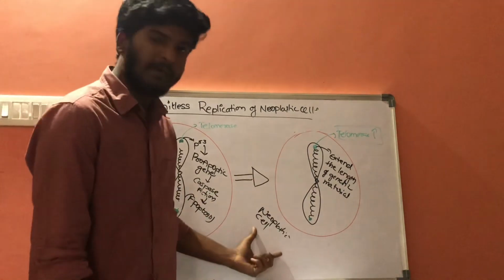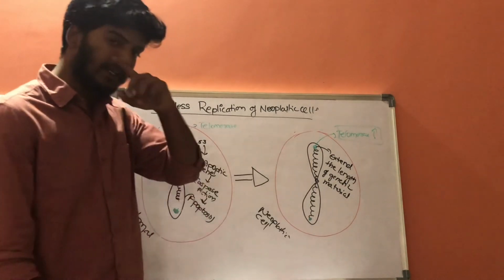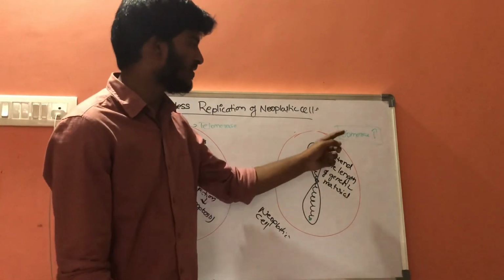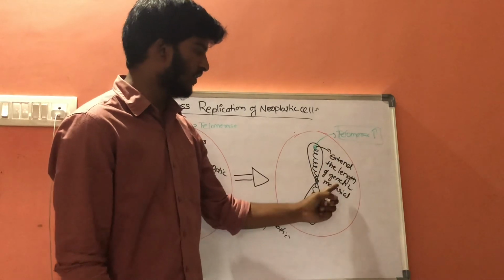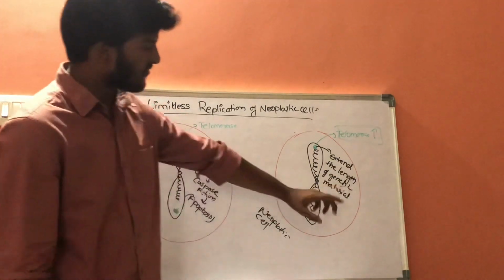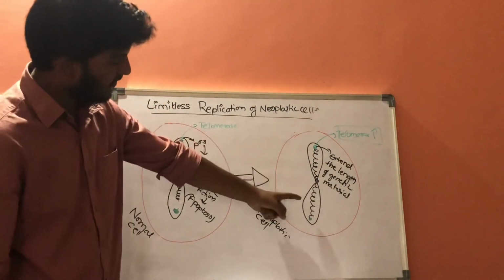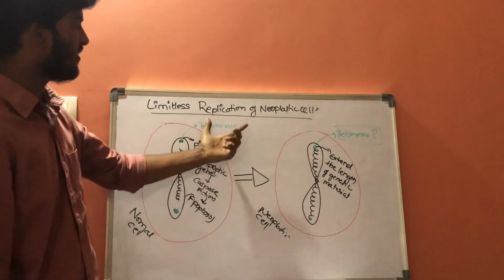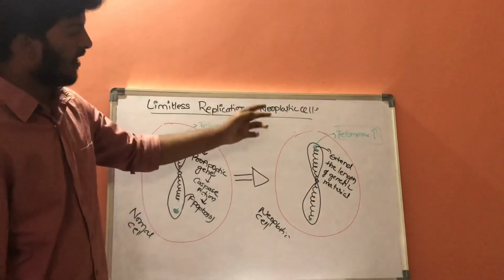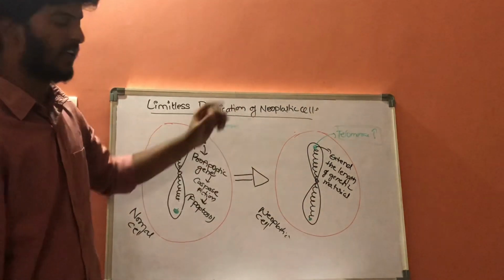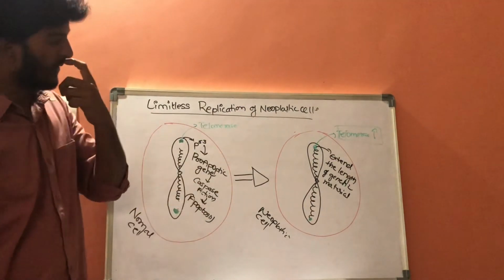Whereas in neoplastic cell, whenever it is undergoing the DNA replication process, this telomerase action will be increased. As telomerase action is increased, it will extend the length of this genetic material. As the length of genetic material is increased, then there will be more replication process, and if there is more replication process, there will be metastasis. As it undergoes metastasis, it results in neoplastic cell. This is the complete lecture of neoplasia.